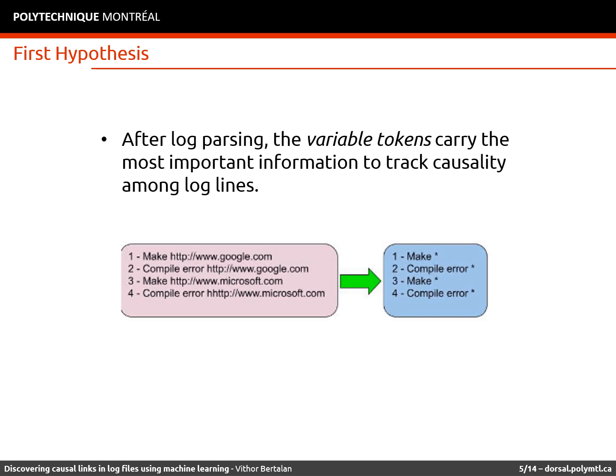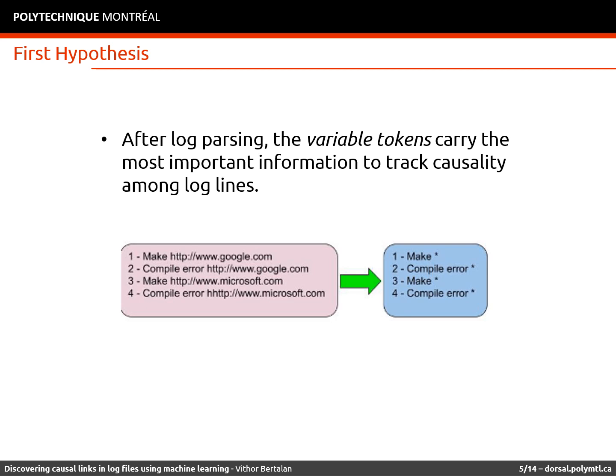So, to achieve this objective, we will use the CSL methods to identify causality between log lines. But this task is not trivial. To get to our goals, we have planned 3 steps. Our first step uses log parsing. Log parsing, for those that do not know, is a process in which you separate static fields from variable tokens in a given log line. And our first research hypothesis is that after log parsing, variable tokens will carry a significant weight to detect causality between the tokens. In our example, we have 4 log lines.